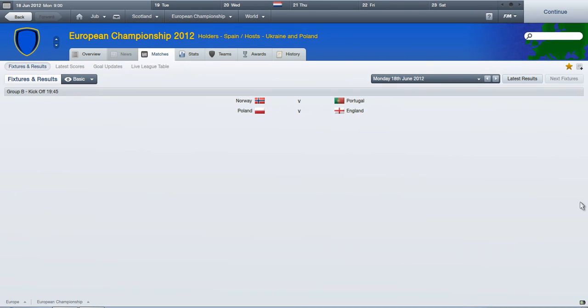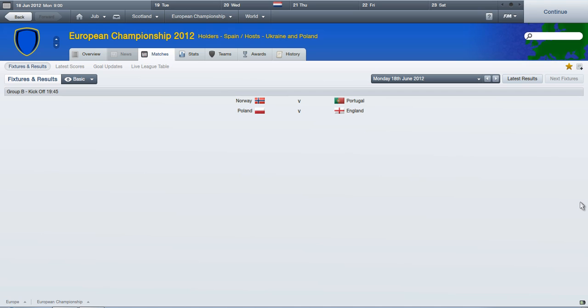Hey guys, welcome to the final game of Group B in the Euro 2012 Simulator. Now I say final game, and that's because what's happening here is we have the two games kicking off at the same time. Now this is called the slight problem.